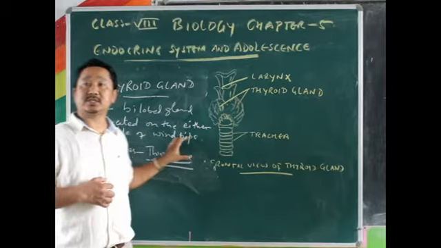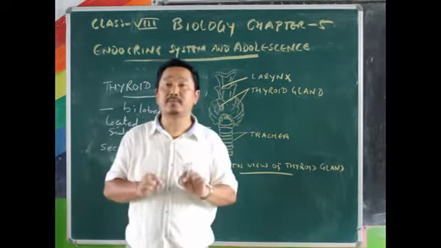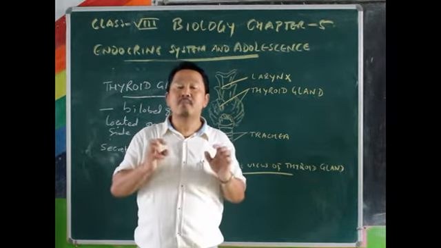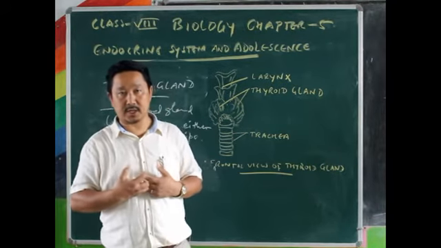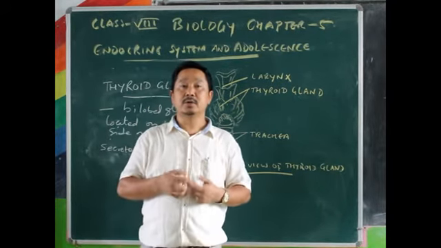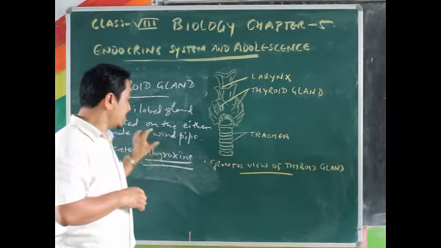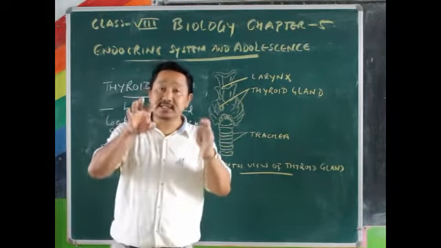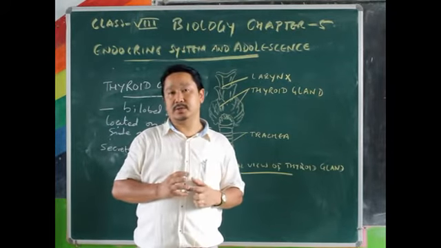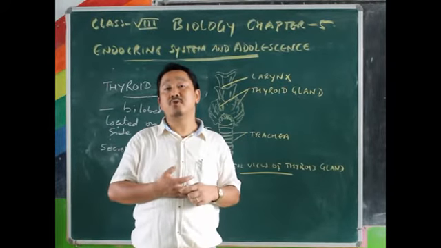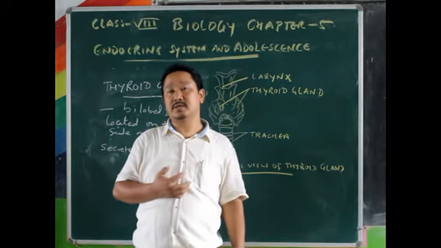And this thyroid hormone speeds up the rate of most of the metabolic activities. Most of the metabolic activities of our body are controlled by this thyroid. That means this thyroid hormone stimulates the metabolic activities of the body. It speeds up the rate of most of the metabolic activities of the body.